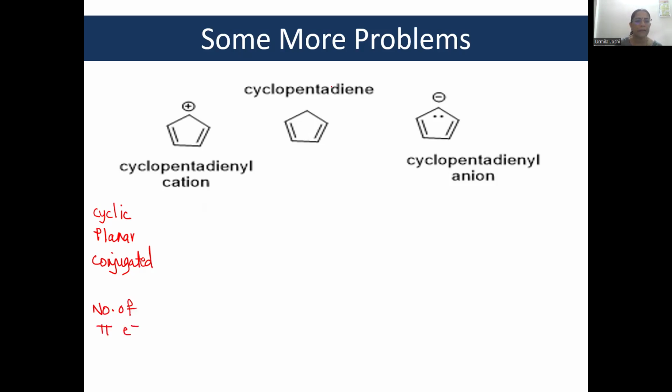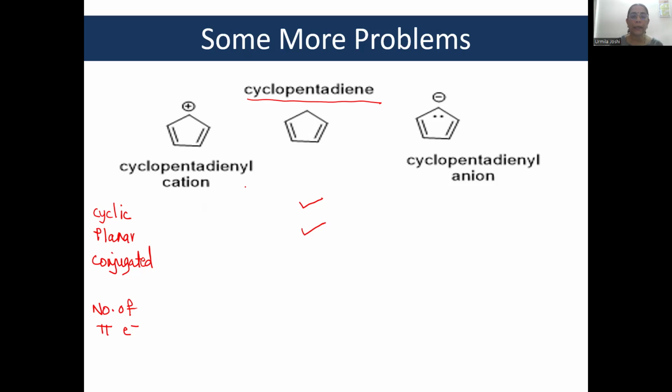So let us start with cyclopentadiene. The structure is here. Is it cyclic? Yes, it is cyclic. Is it planar? Yes, as I mentioned, structures with at least partial alternating double bonds and up to 7-membered rings are planar in nature.